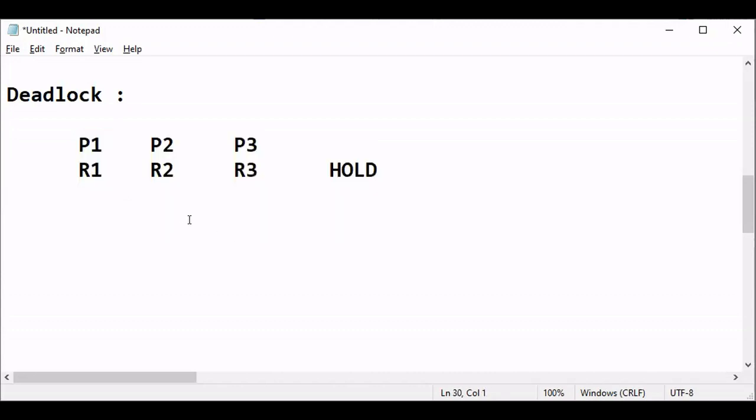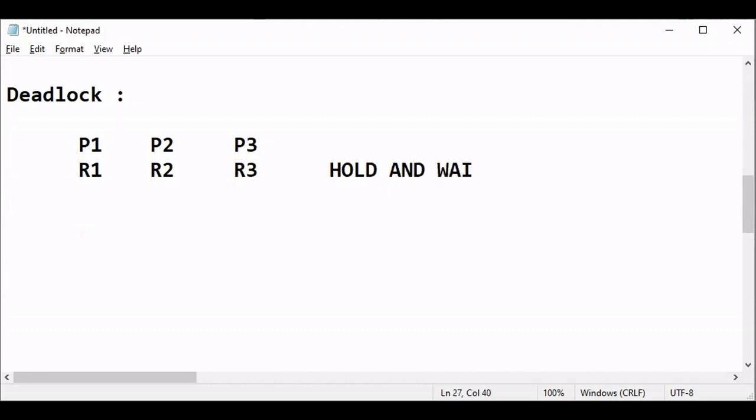Now what happened? Let a certain condition arise. What is that condition? Let after some time P1 require R2. At the same time P2 is requiring R3. Then P3 is also requiring R1. Now see here, one is the hold condition, another is something called the wait condition. Now please try to understand, this is called the hold and wait case.